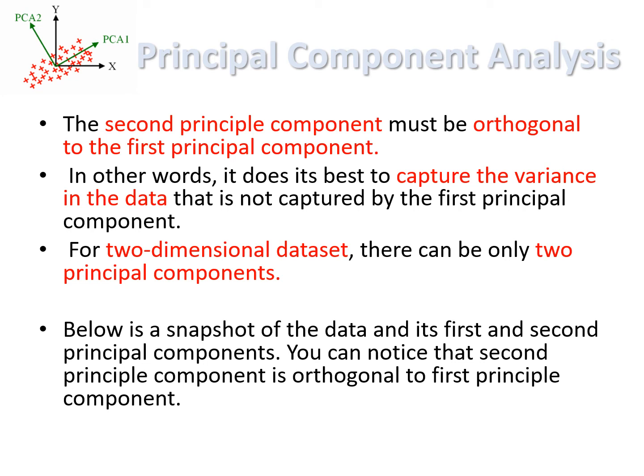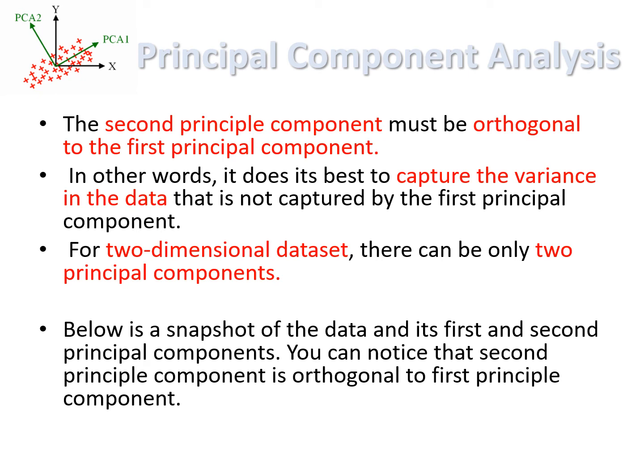In other words, it does its best to capture the variance in the data that is not captured by the first principal component. So the second principal component is orthogonal to the first and captures maximum variation in the orthogonal direction.